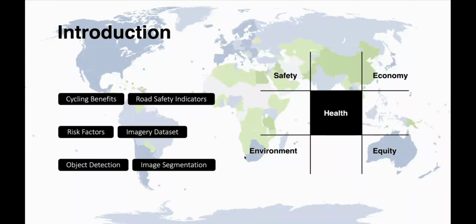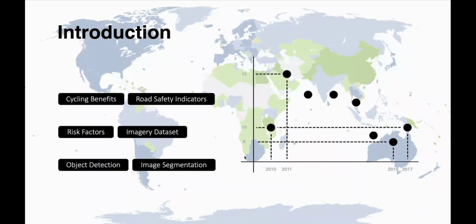As part of the introduction, I would like to introduce you to the main societal benefits of cycling. Those are essentially safety, economic, environmental, equity, and, at the end, health benefits. It is known that the number of cyclists is very highly influenced by their perception of safety. So it's crucial to detect what the risk factors present in our cities are, to make them feel safer. And to do that, it's very important to have clear road safety indicators.